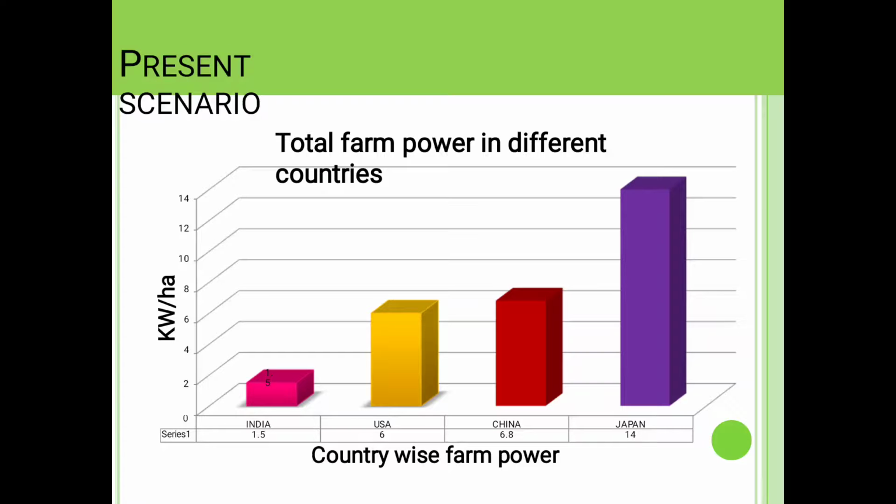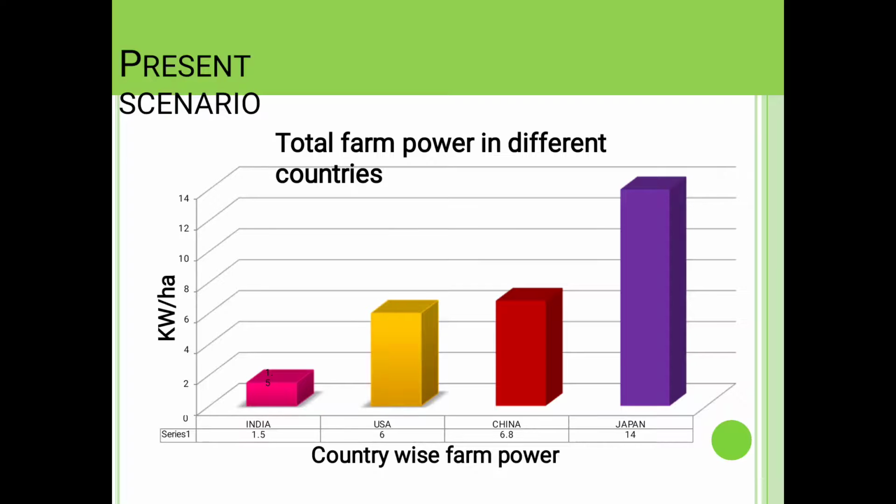Now the present scenario. If you compare the farm power availability in different countries, here I have shown four countries: India, the United States of America, China and Japan. These are the leading countries in farm power. The horizontal axis indicates the countries, and the vertical axis indicates kilowatt per hectare.